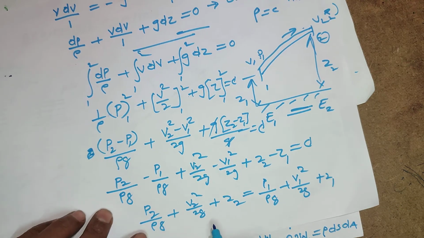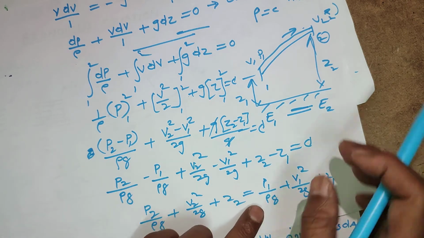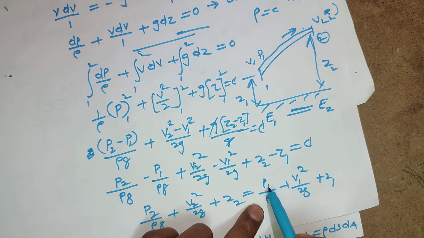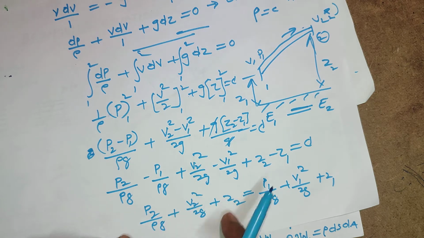So here we can say this is the pressure head, this is the kinetic head, and this is the potential head. The sum of these three heads at inlet is exactly equal at outlet. These are the sum of all the energy heads.